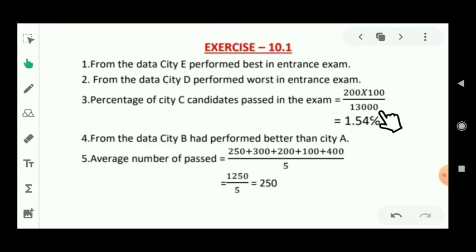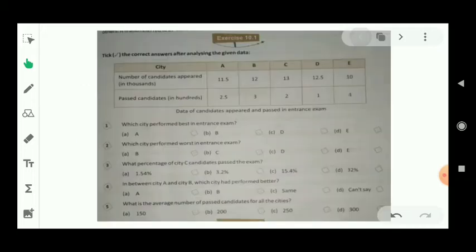The total candidates who appeared in city C was 13,000. After solving this, its value will be 1.54%. That means option A is right for this question.